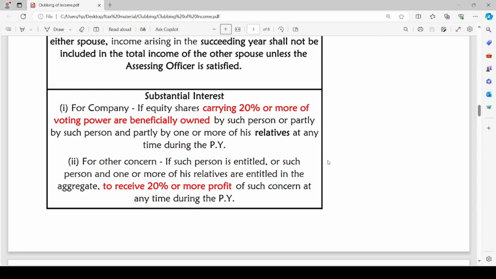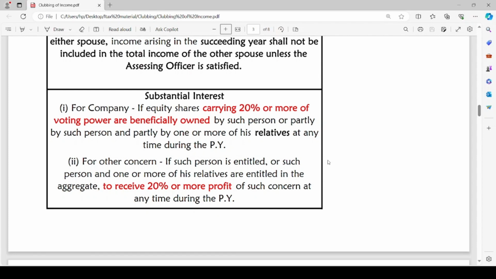For other concerns, if such person is entitled, or such person and one or more of his relatives are entitled in the aggregate to receive 20% or more profit of such concern at any time during the previous year.